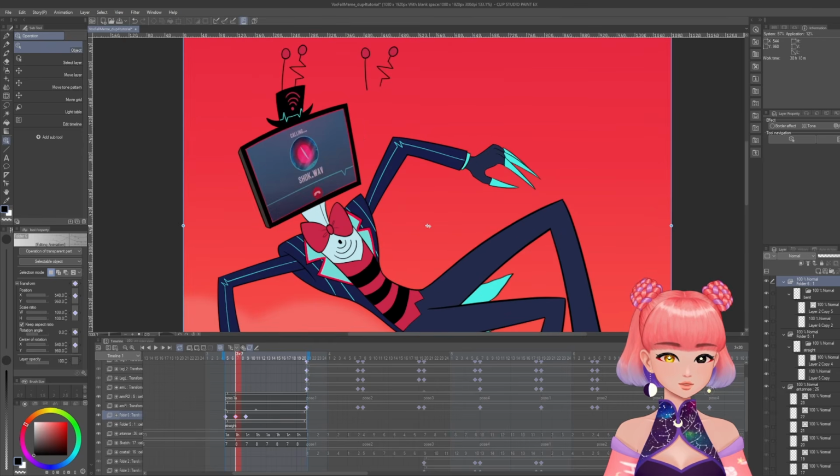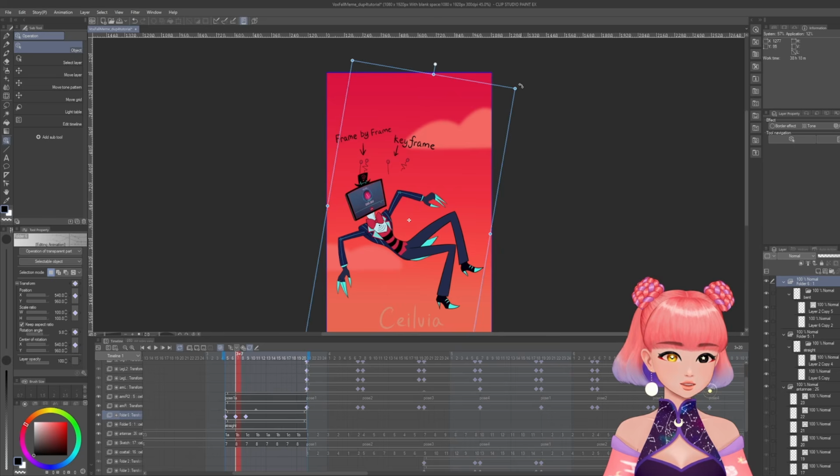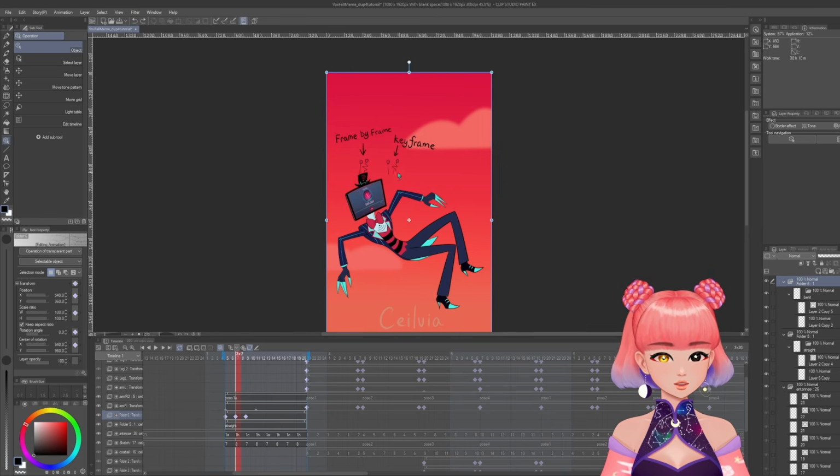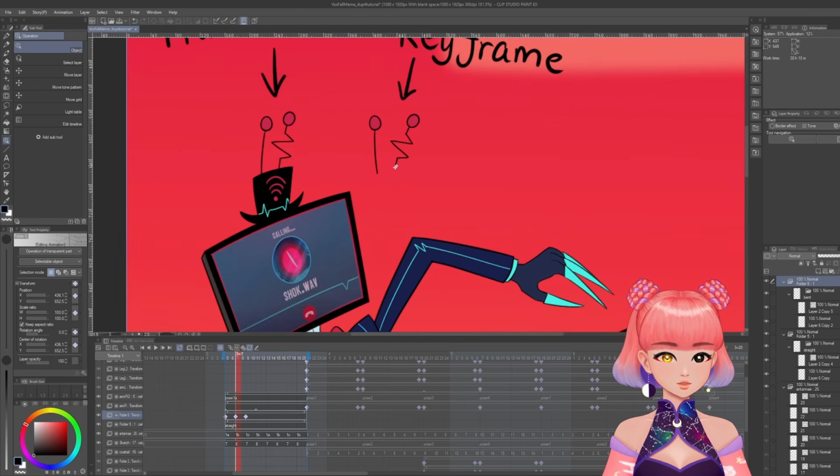Ridiculous, I know. So this is the center of the rotation. So right now, if I rotate it, it doesn't make any sense. It just goes all over the place. So we want to move the center of rotation all the way here.